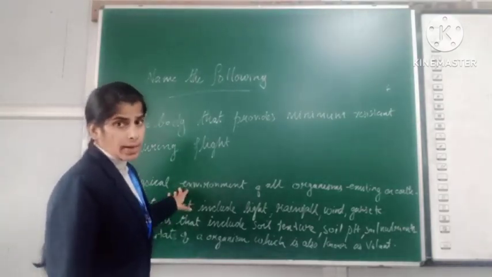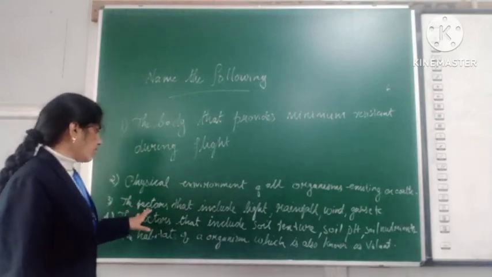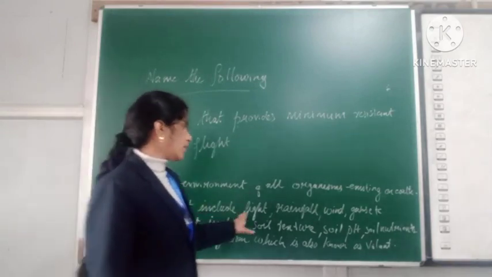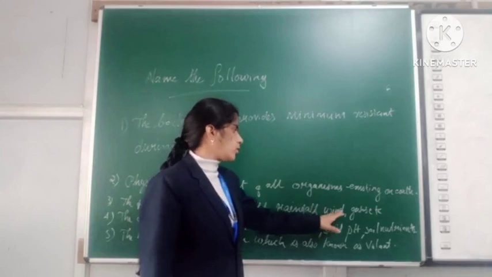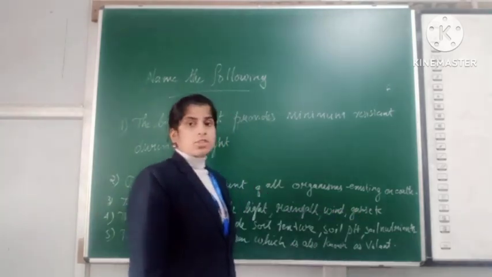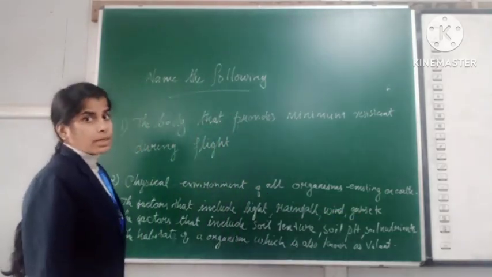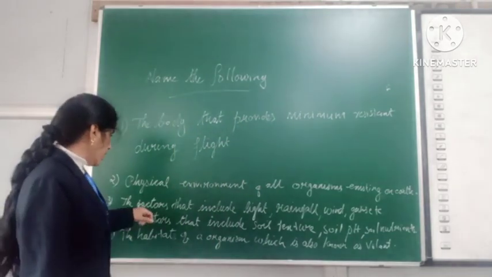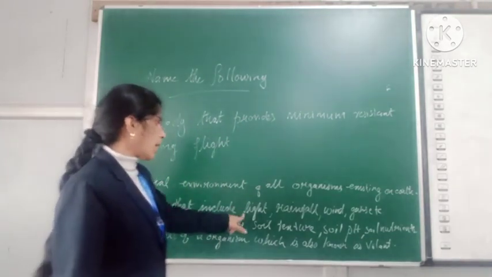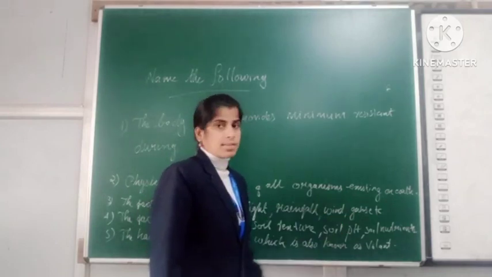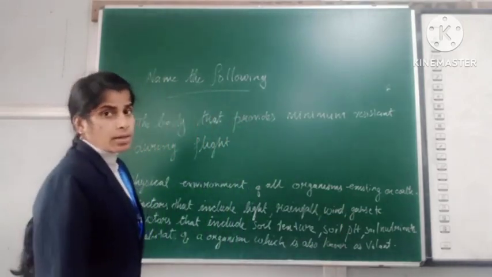And the third one: the factors that include light, rainfall, wind, gases, etc. are known as what? Climatic factors.